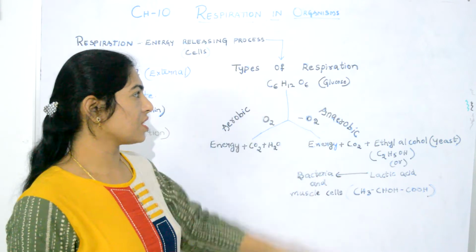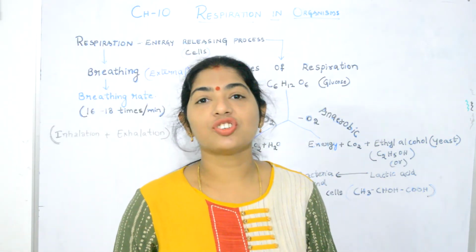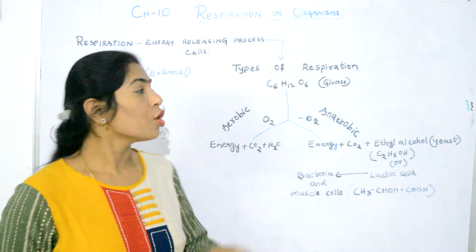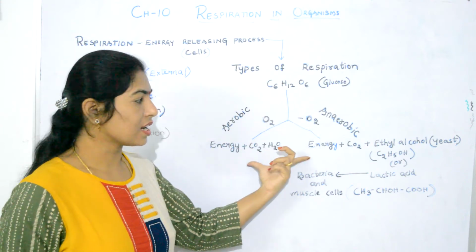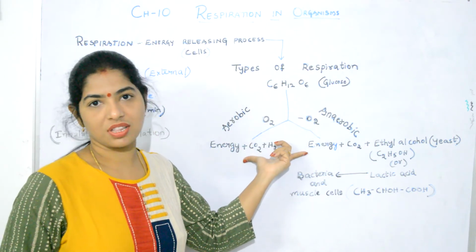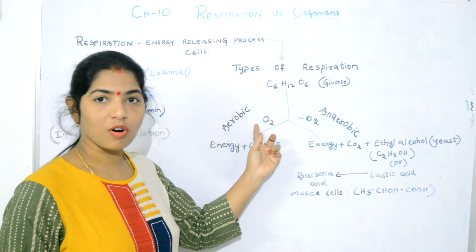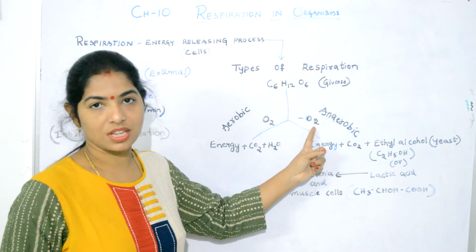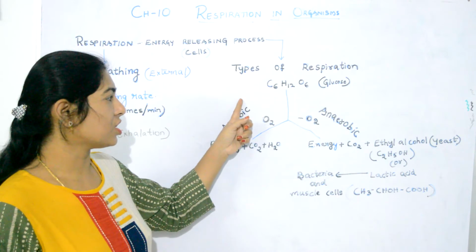So, now let us see. In our body, the main energy source is glucose. During respiration, glucose is broken down to produce energy in both processes. Okay? But one happens in the presence of oxygen, the other in the absence of oxygen. Let us see aerobic respiration first.